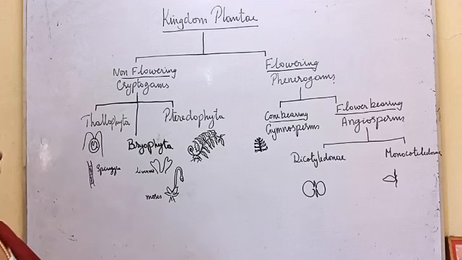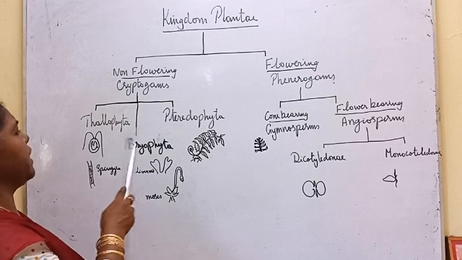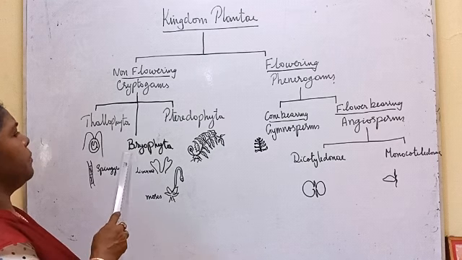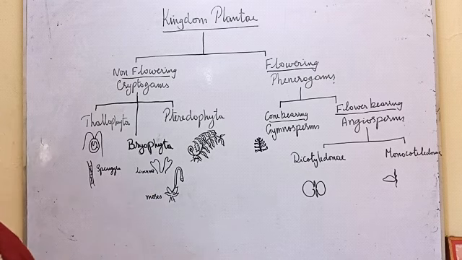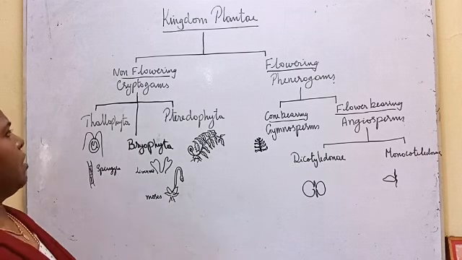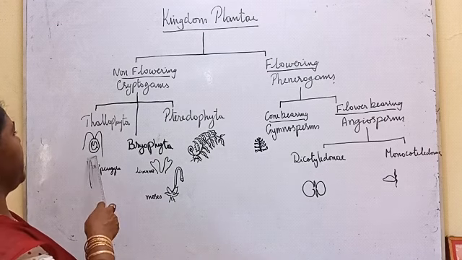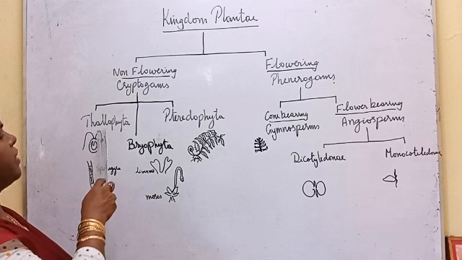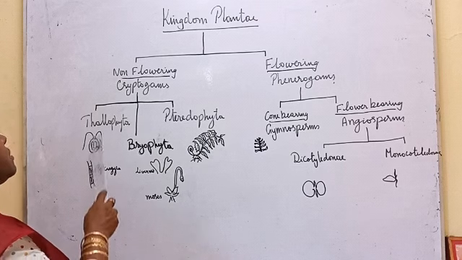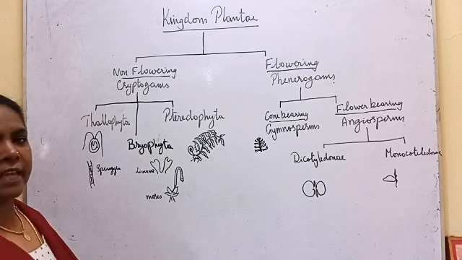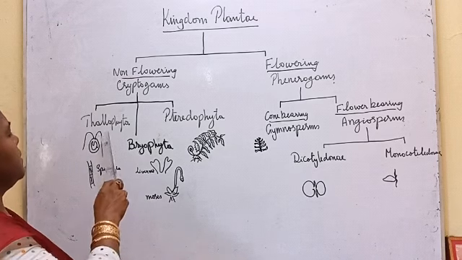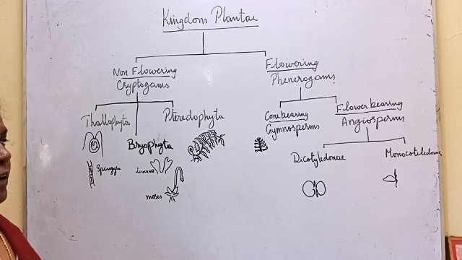These cryptogams, again, on the basis of external morphology, are divided into three categories: Thallophyta, Bryophyta, Pteridophyta. Thallophytes are the cryptogams whose body cannot be differentiated into leaf, stem, root. For example, Chlamydomonas is an alga, and all the algae will come under Thallophyta. Spirogyra is also an alga. Chlamydomonas is unicellular, Spirogyra is multicellular.